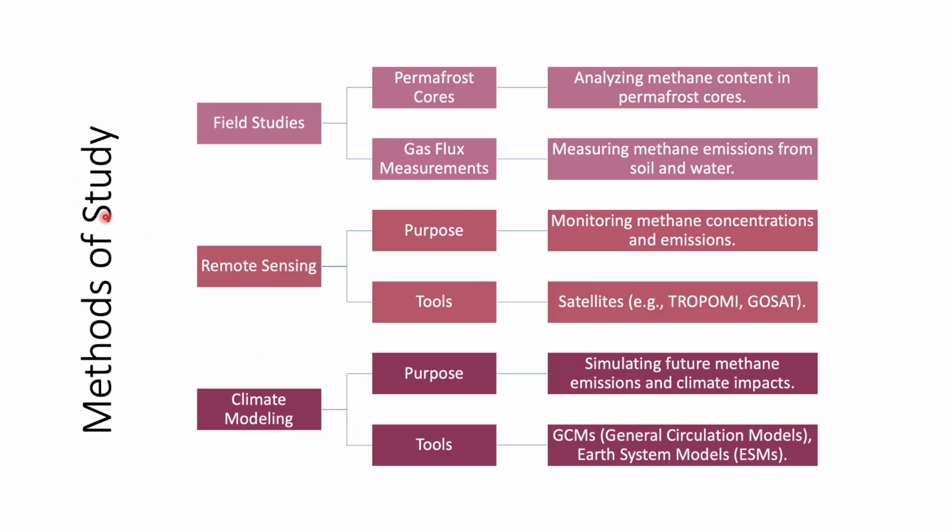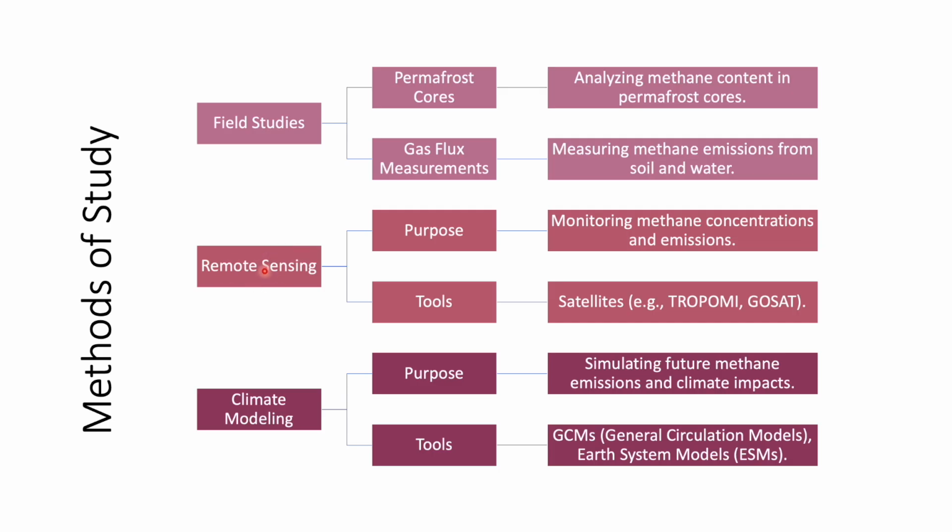And how do we actually study? Even though we say it is very difficult to study, we can still carry out various studies. One is the field study. So permafrost cores can be analyzed. Analyzing methane content in permafrost cores gives some rough idea about how much methane is actually present. The second one is measuring the methane emission from soil and water, which gives the gas flux measurements. So through that also we will understand. These are the field studies which we can actually carry out in the Arctic region.